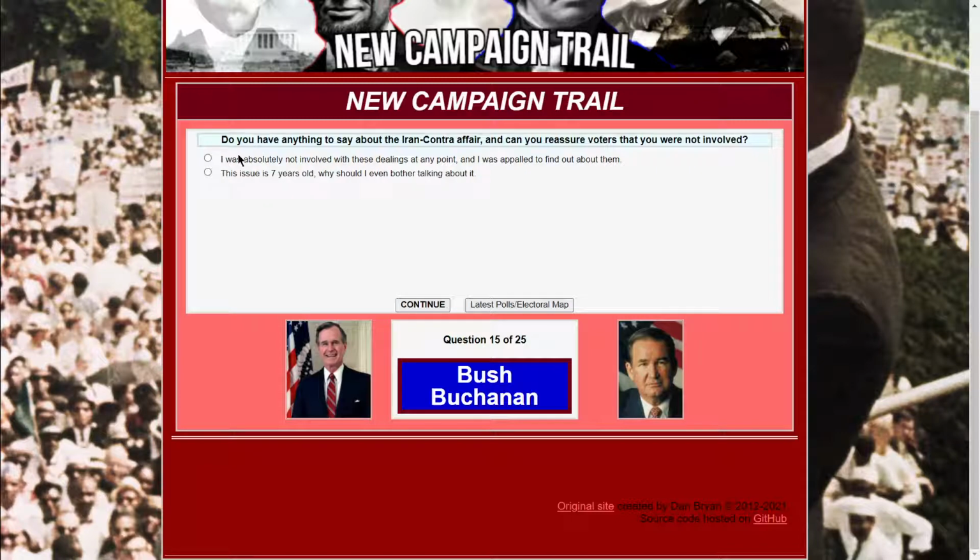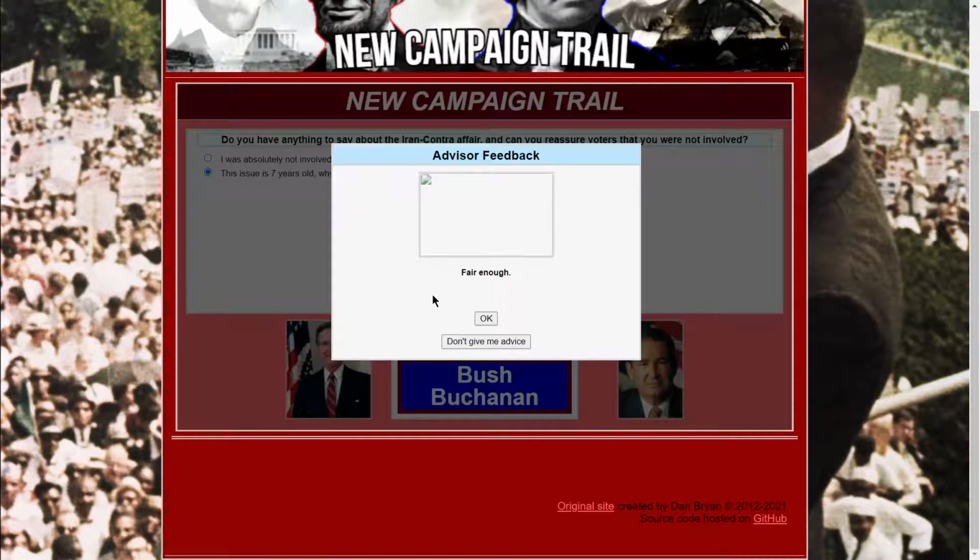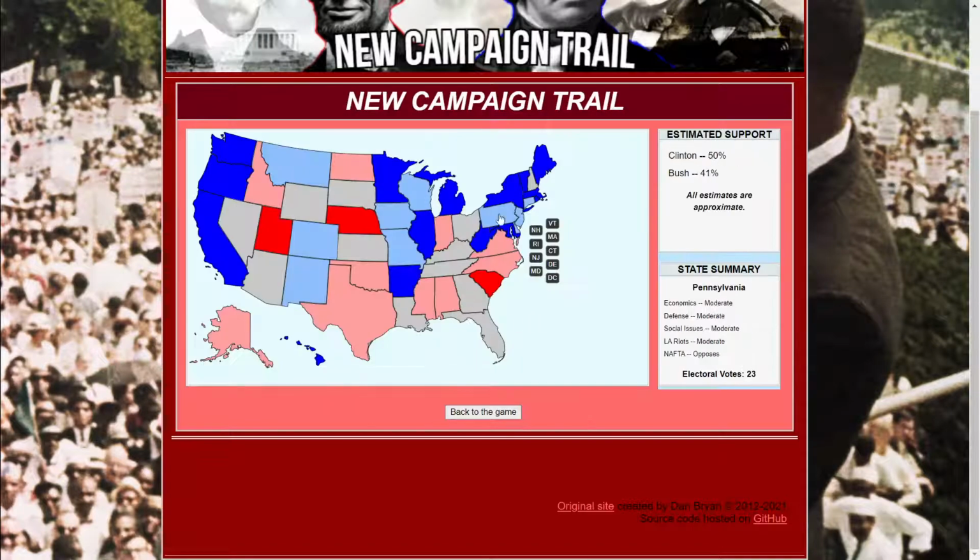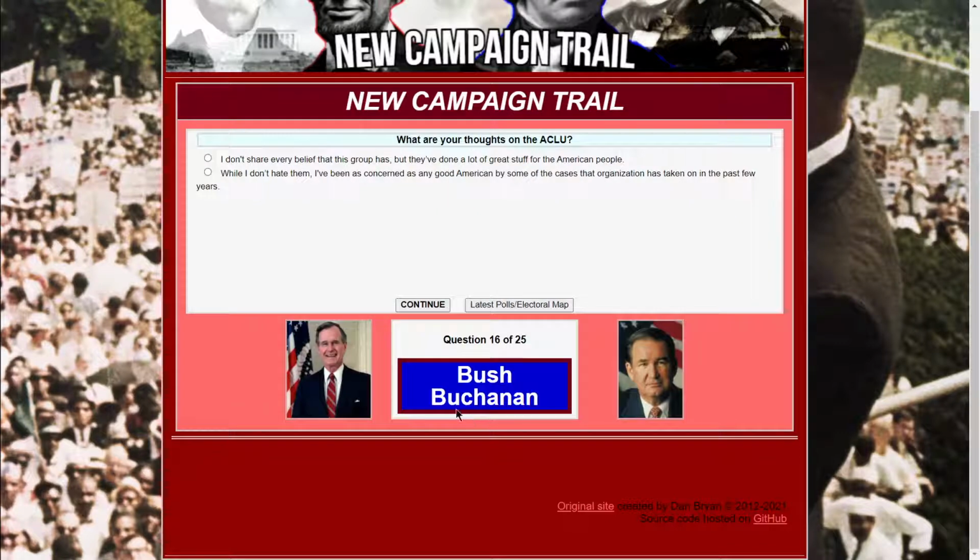Do you have anything to say about the Iran-Contra affair? Can you reassure voters that you were not involved? I was absolutely not involved in these dealings. At this point, this isn't a 7-year-old issue. Why even bother talking about it? Yeah, why would I even bother talking about it? Fair enough. Okay. Well, does that hurt? Okay, now we're doing better in this general region with Virginia and that, so I guess that helped.